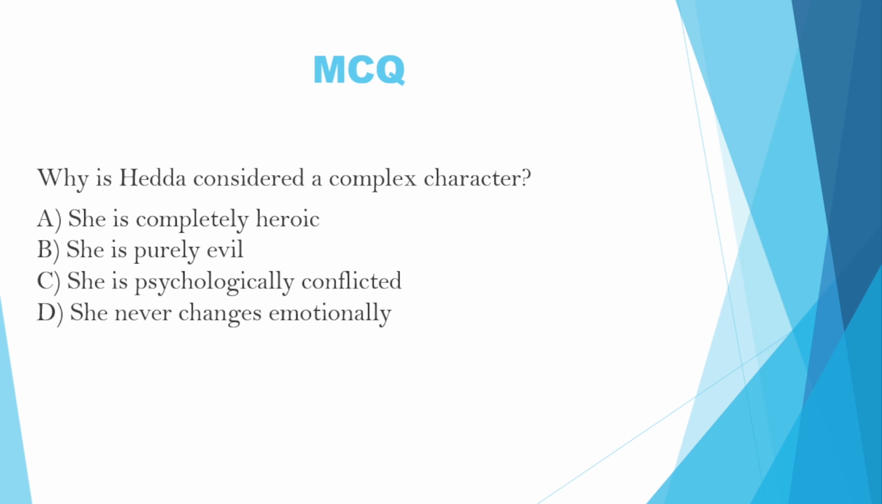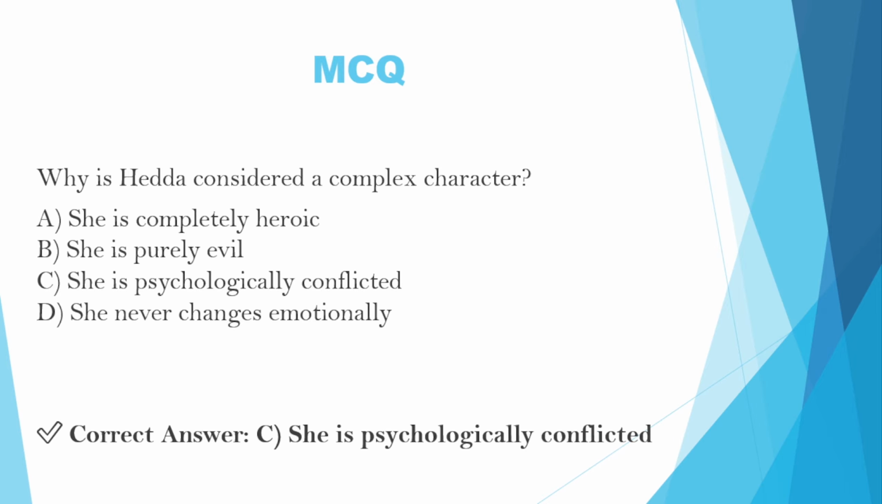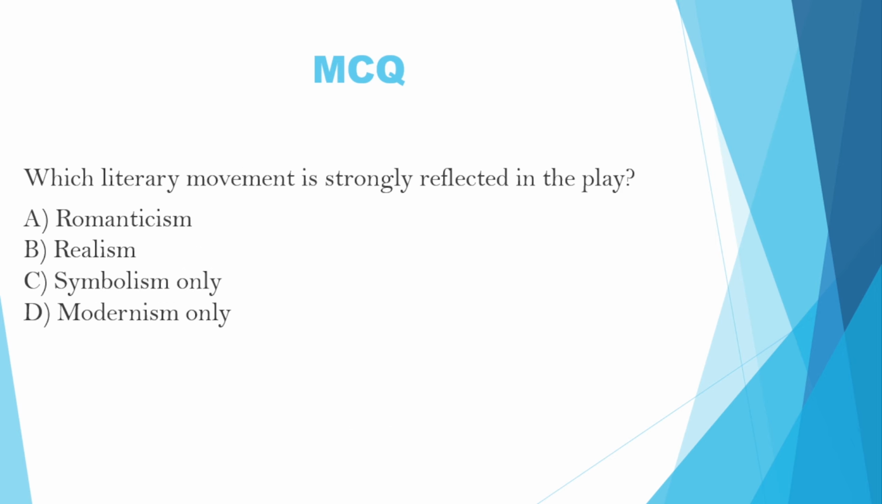Next question is, why is Hedda considered a complex character? Option A, she is completely heroic. Option B, she is purely evil. Option C, she is psychologically conflicted. Option D, she never changes emotionally. The correct answer is C. She is psychologically conflicted.